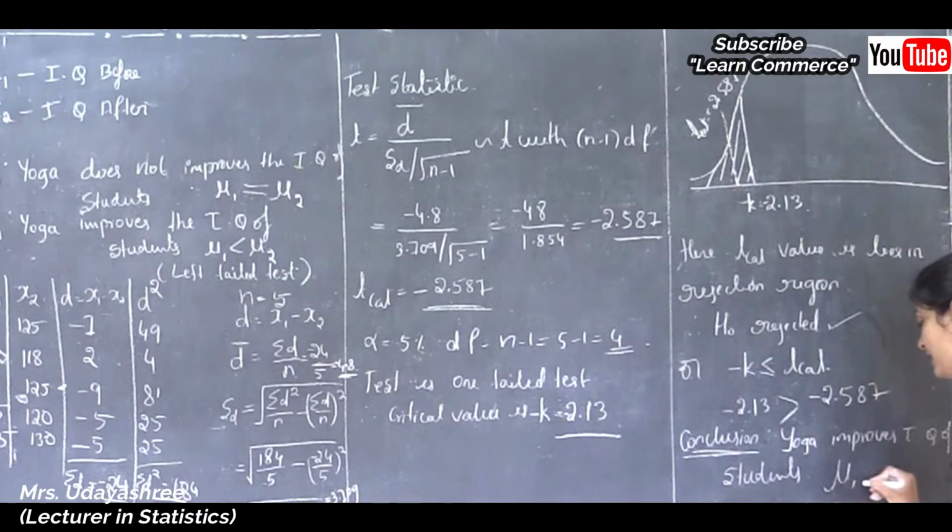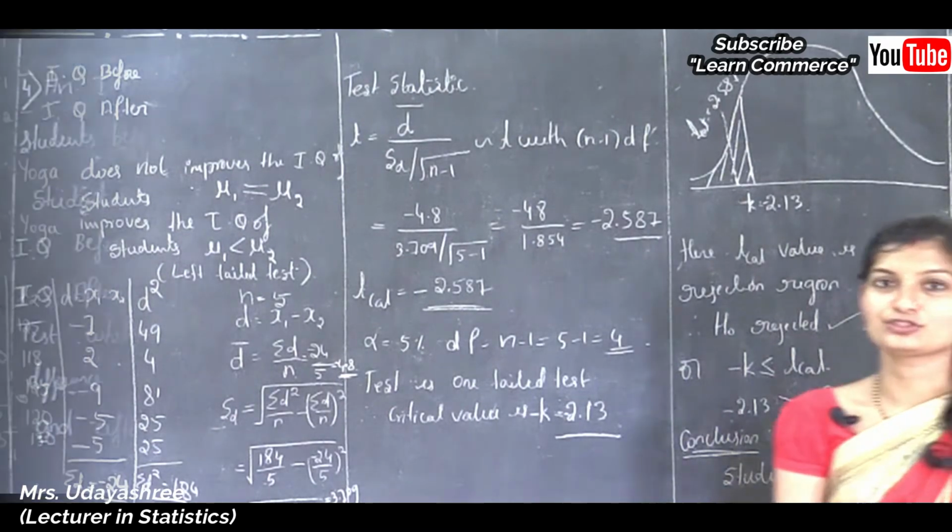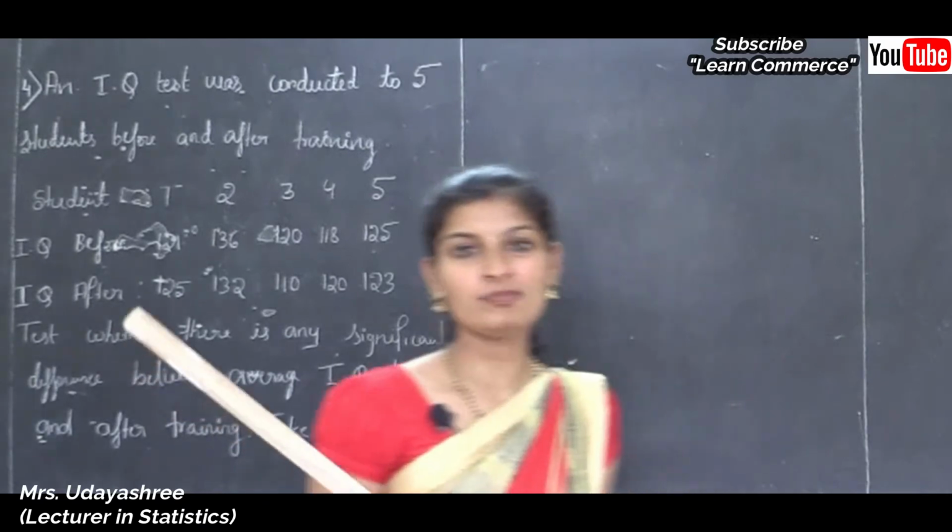That is mu1 less than mu2. Okay, this is the conclusion. Okay, next move to problem number 4.